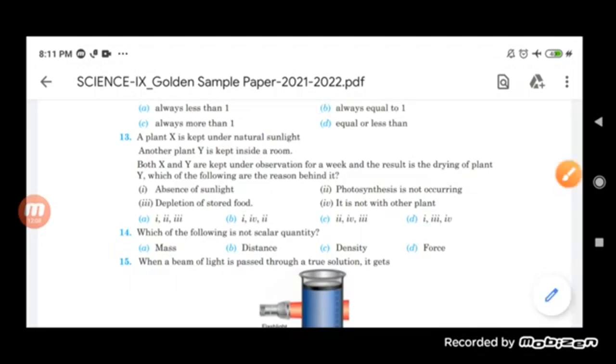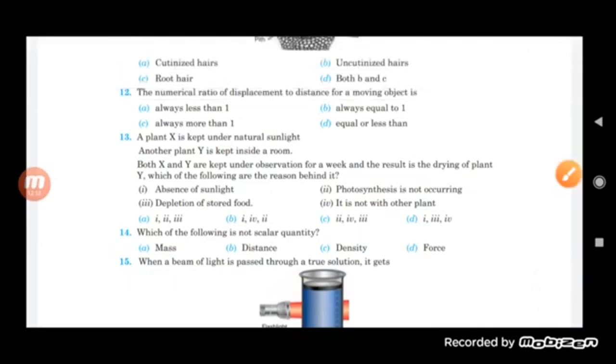Then the next one is that a plant X is kept under natural sunlight. Another plant Y is kept inside a room. Both X and Y are kept under observation for a week and the result is drying of plant Y. Which of the following are the reasons behind it? I'm repeating the question here, student. A plant X is kept under natural sunlight.